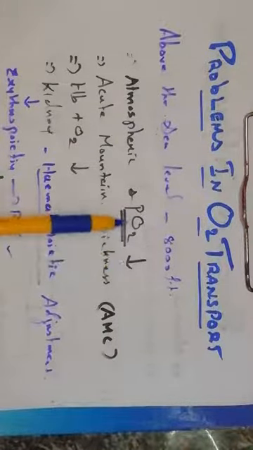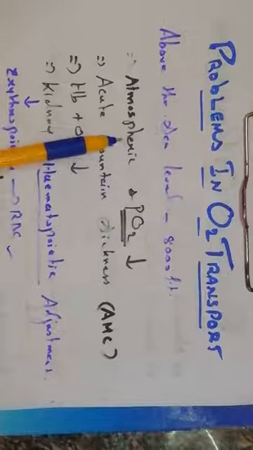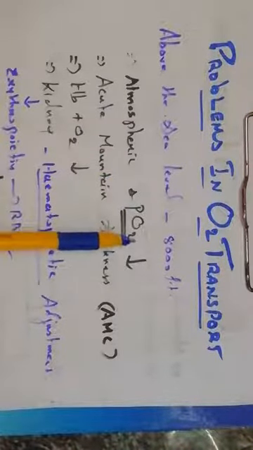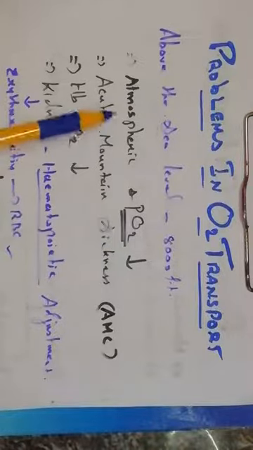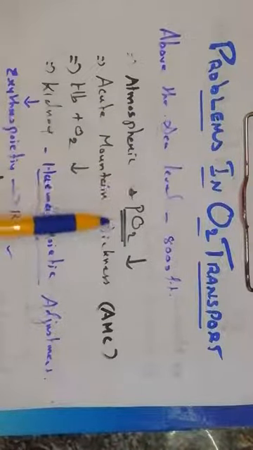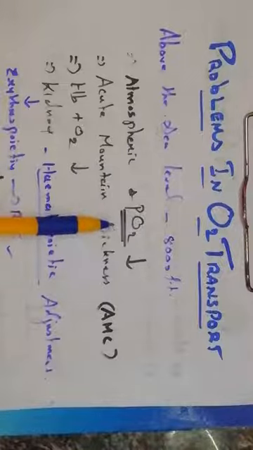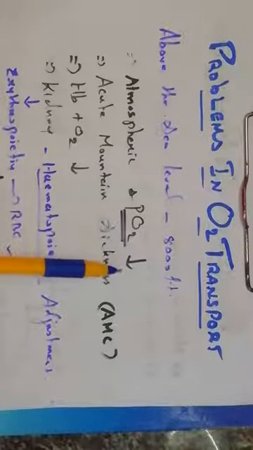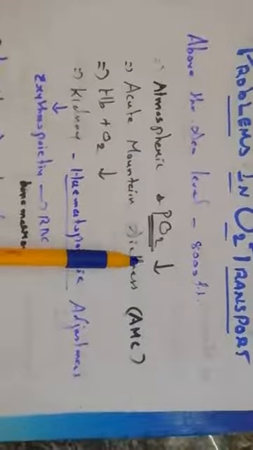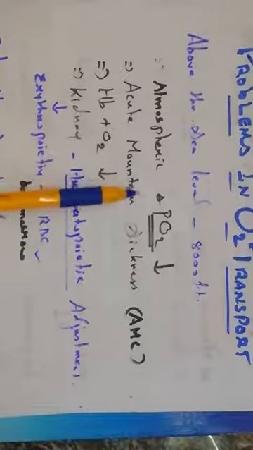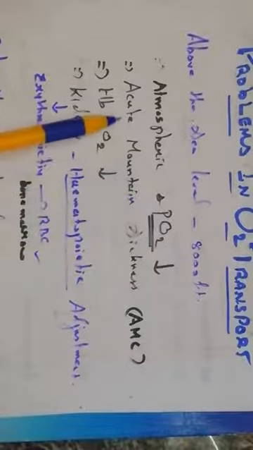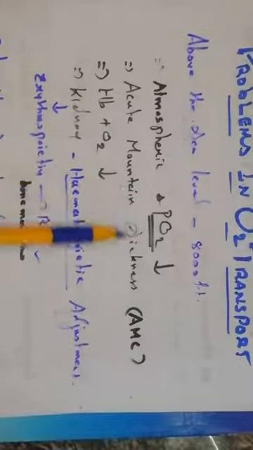The pressure of oxygen is known as partial pressure, right? So the atmospheric pressure as well as the partial pressure of oxygen will reduce. When it reduces, the person will get certain symptoms. That sickness or those symptoms are known as acute mountain sickness.